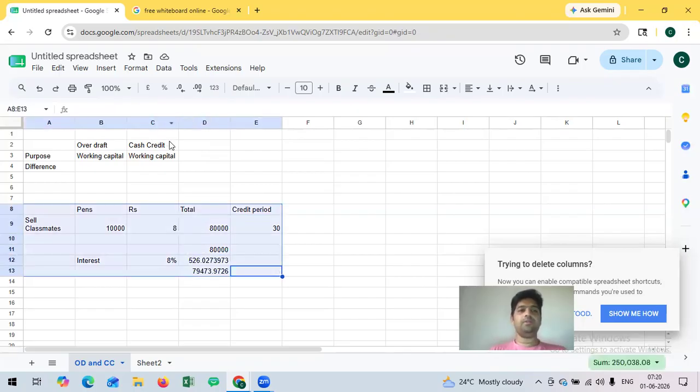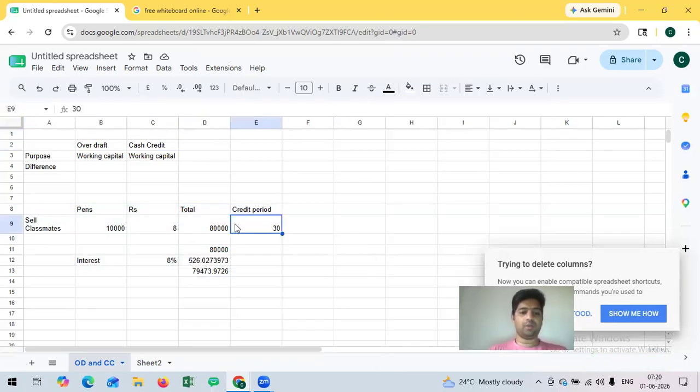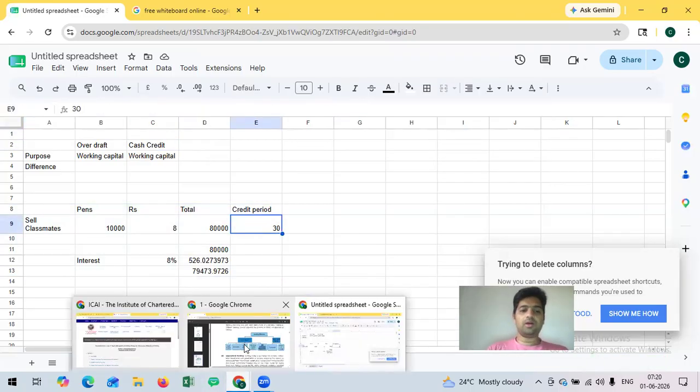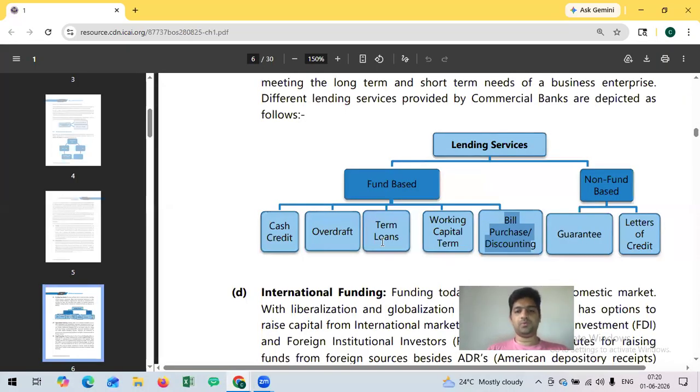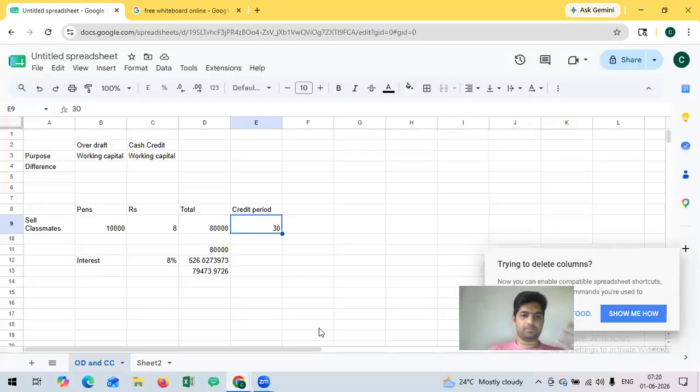Apart from that, there is another important facility: working capital term loan and term loans. Both are the same; only the end use is different. A working capital term loan is a term loan for working capital. A general rupee term loan is a term loan for capex purpose, meaning a term loan for long-term purpose. There is a normal structure that they have to pay every month a portion of principal and a portion of interest. There are two methods, the EMI method and the equal principal repayment method, and I will give an example of one of these methods.